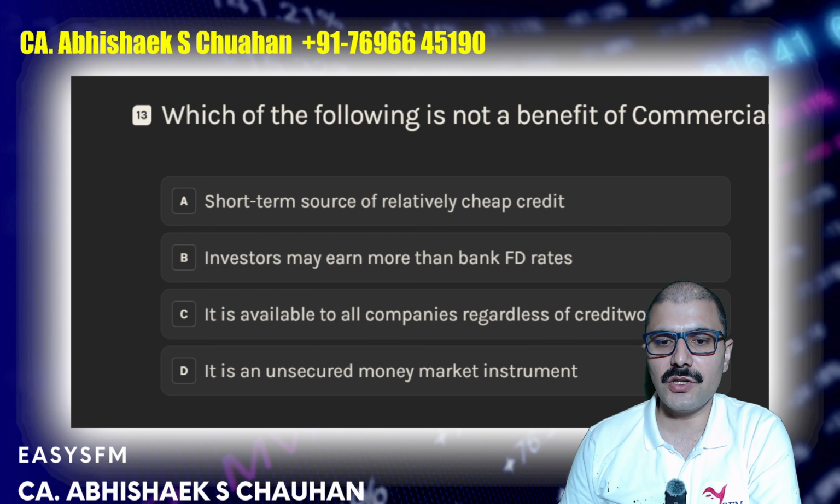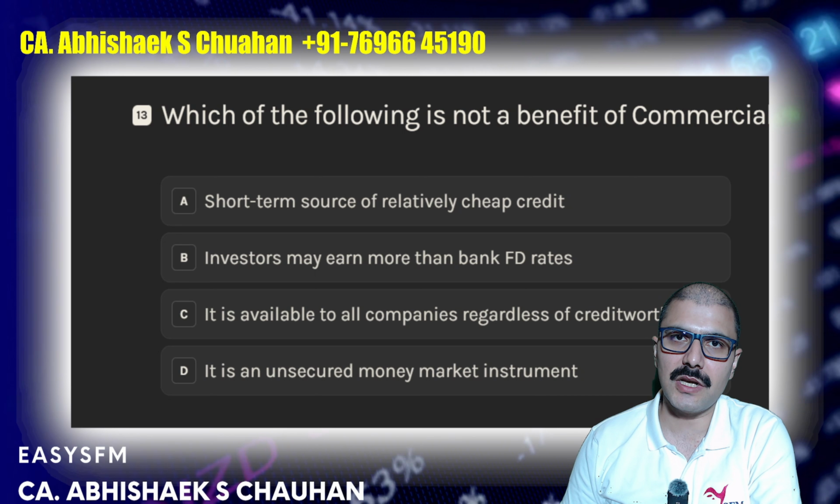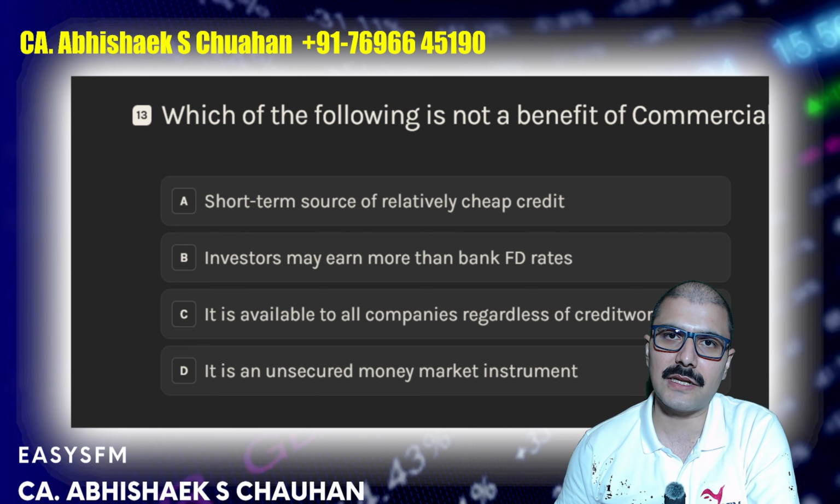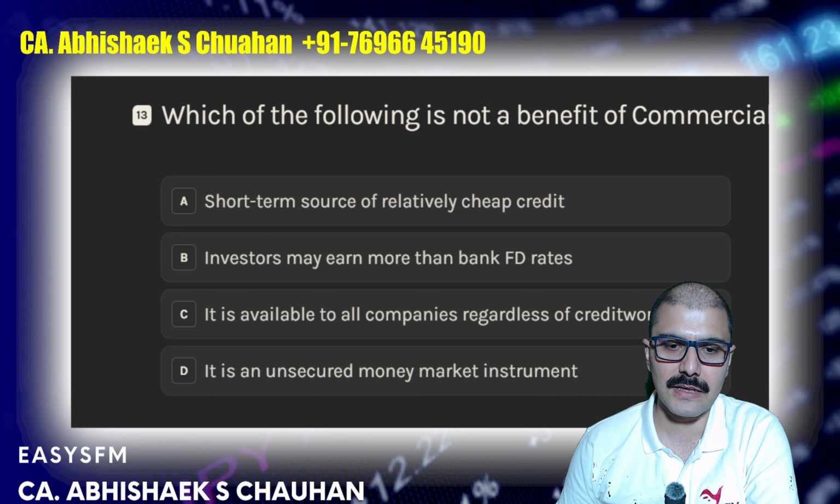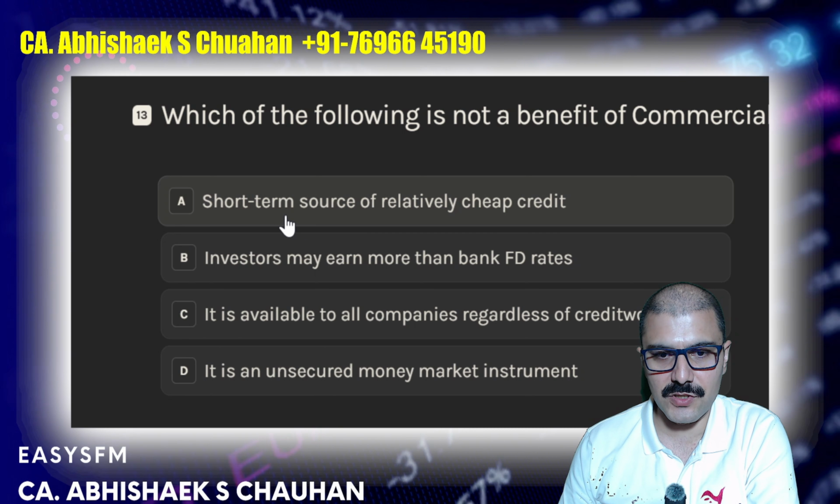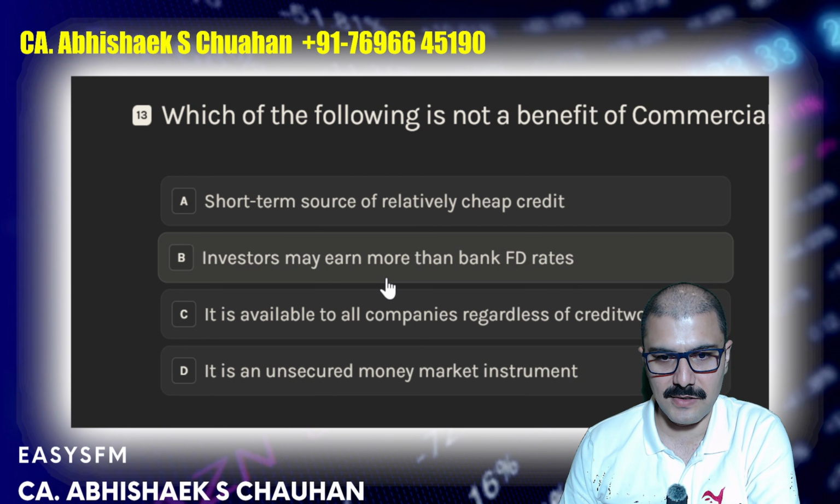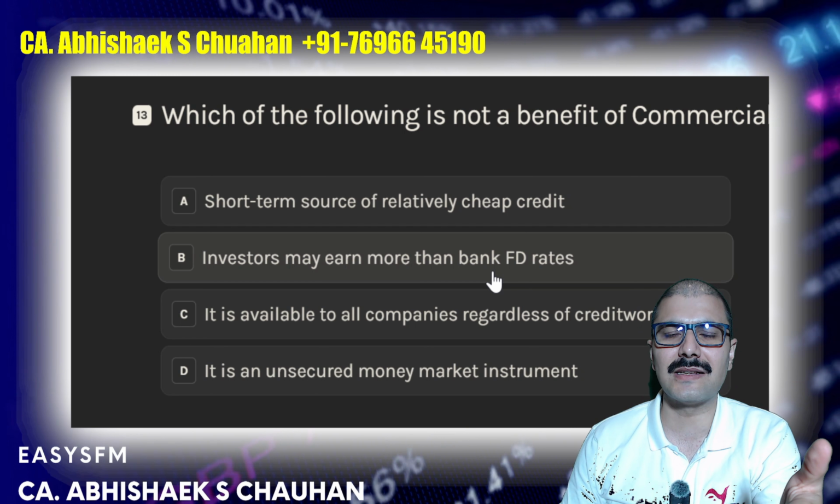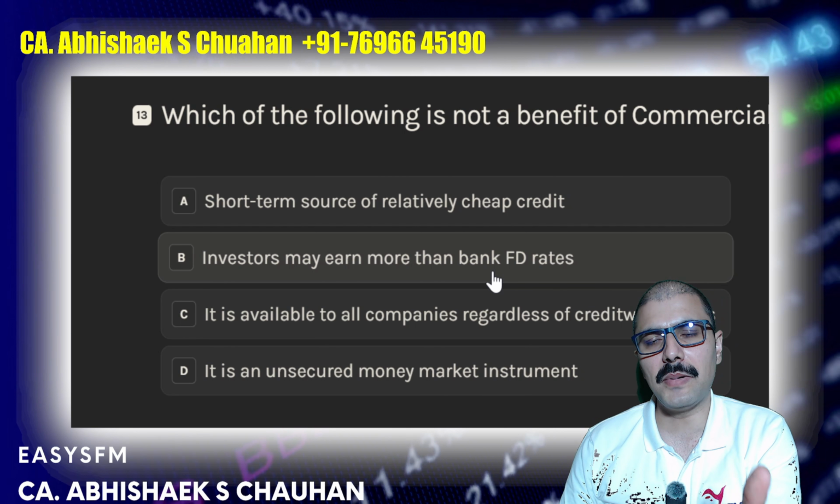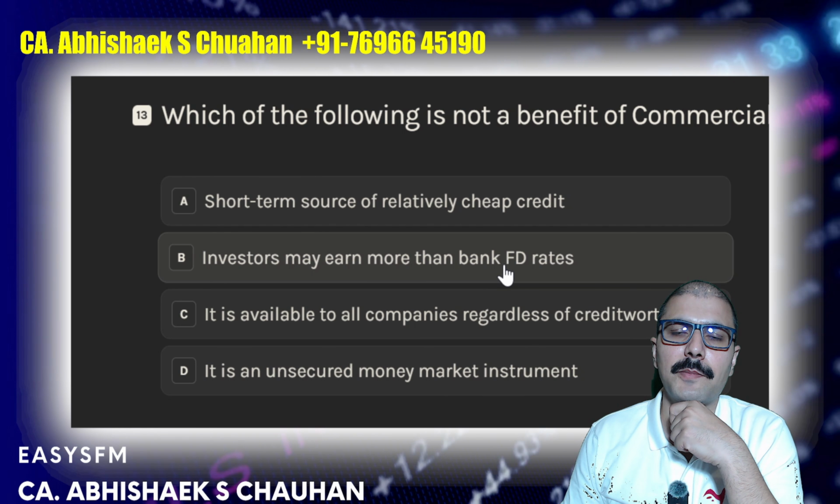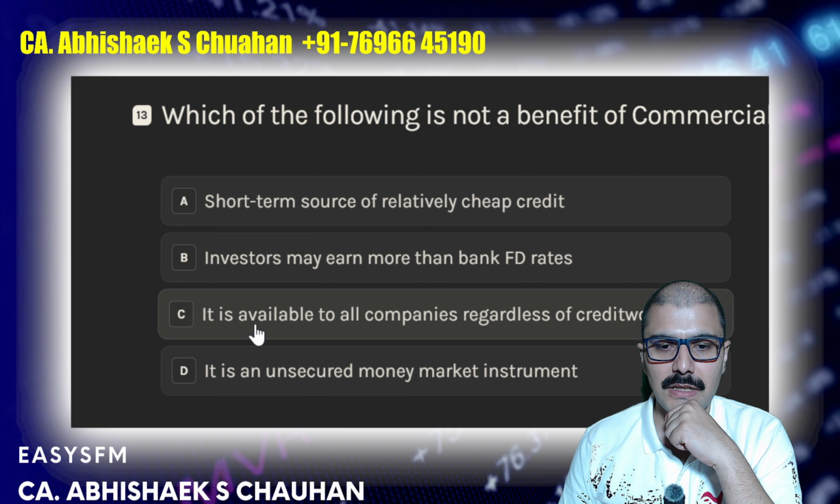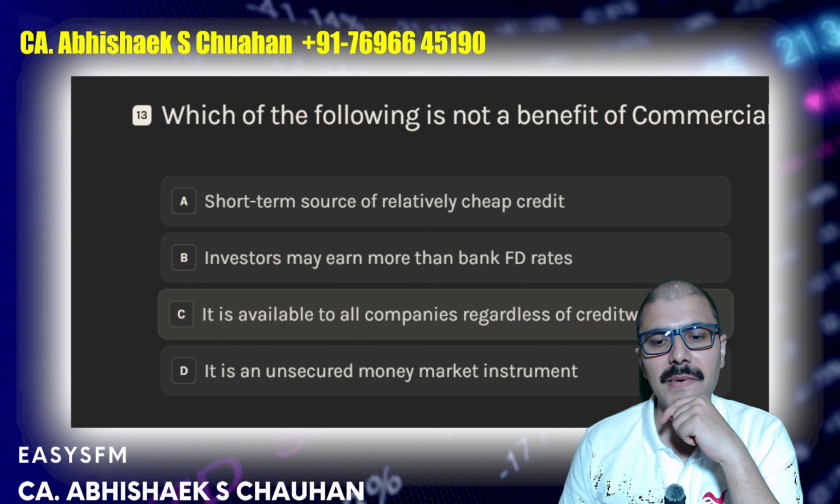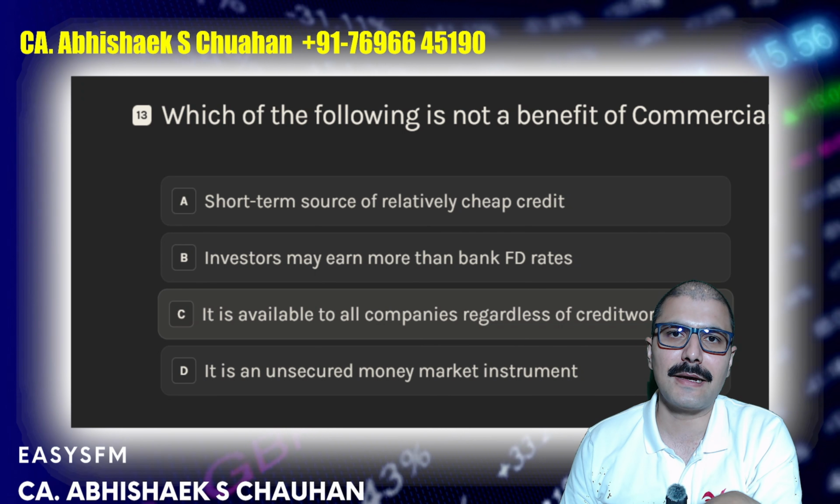Which of the following is not a benefit of commercial paper? These are short-term money market instruments, not long-term, right? So this says it is a benefit: a short-term source of relatively cheap credit. Investors may earn generally more than an FD. It is not 100% again, but generally commercial paper provides more than FD returns. It is available to all companies regardless of credit, but this is not the correct answer, right?